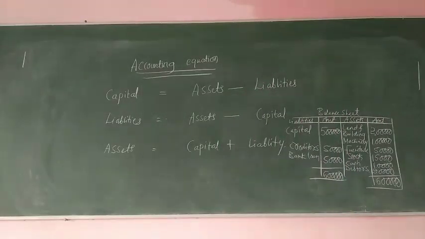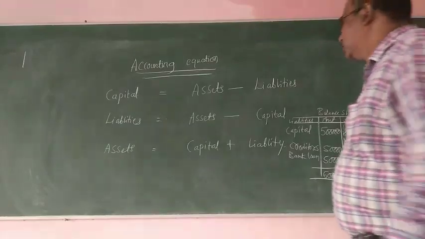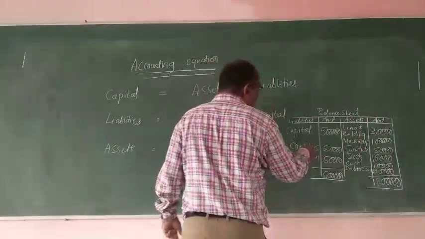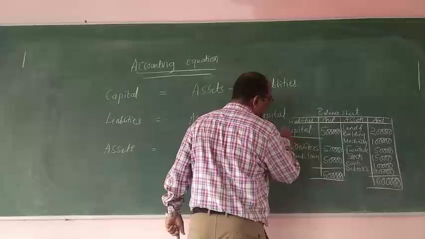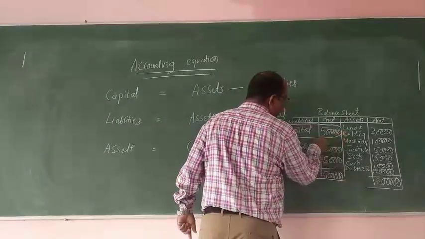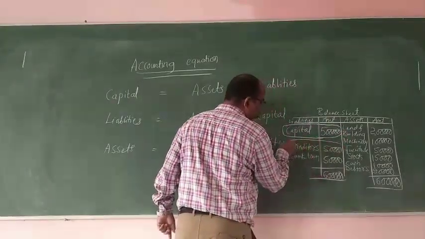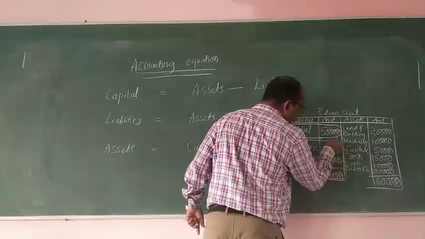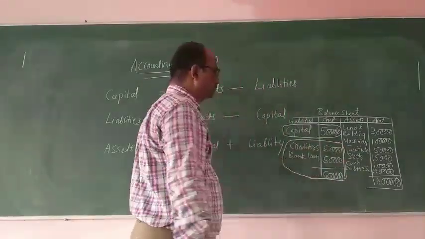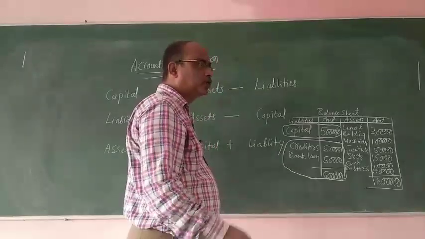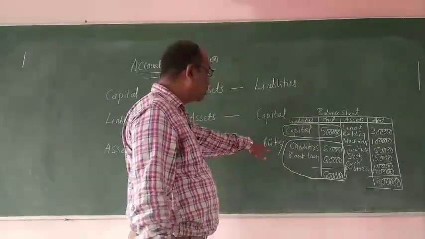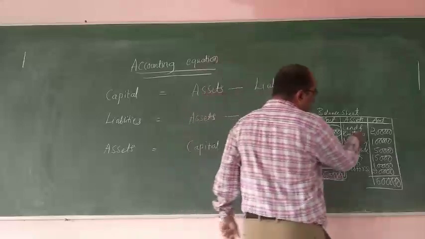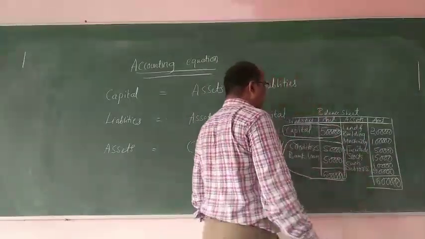So here this is capital, and the amount which is payable to outsiders is called as liabilities. The amount which is payable to outsiders is called as what? Liability. And these are the total assets.